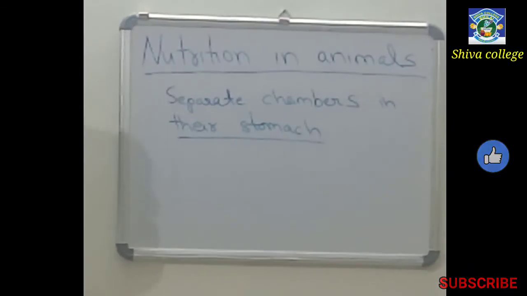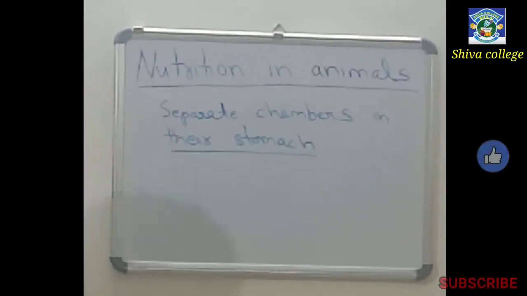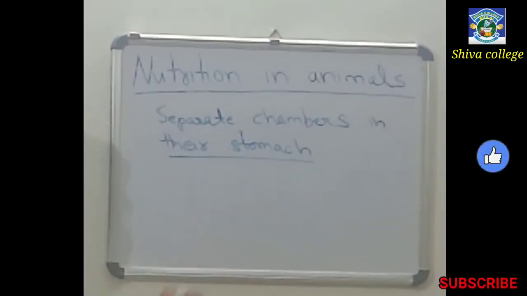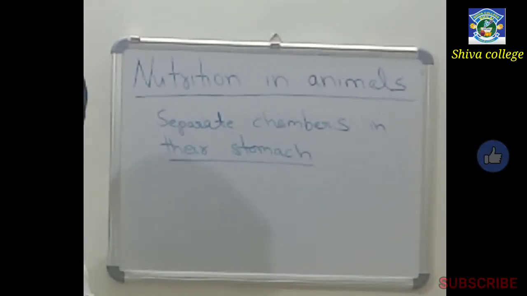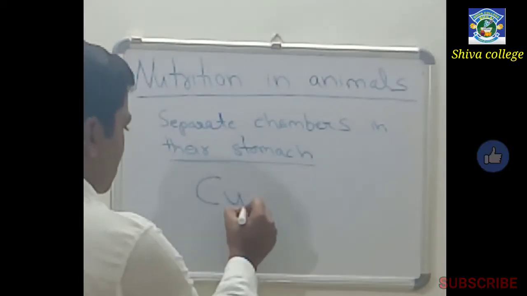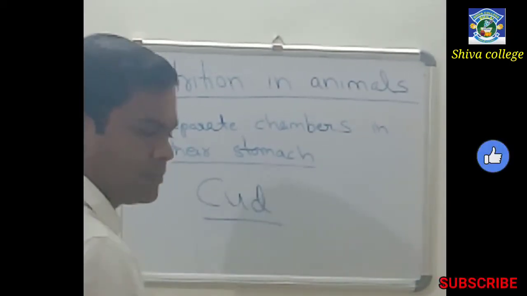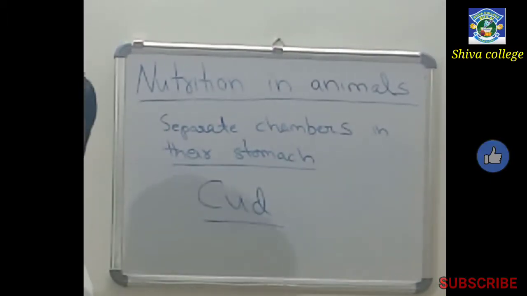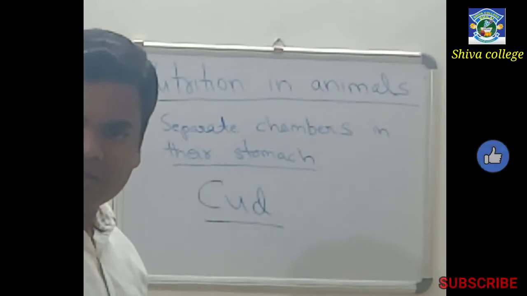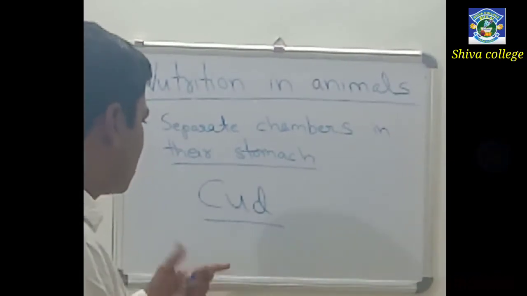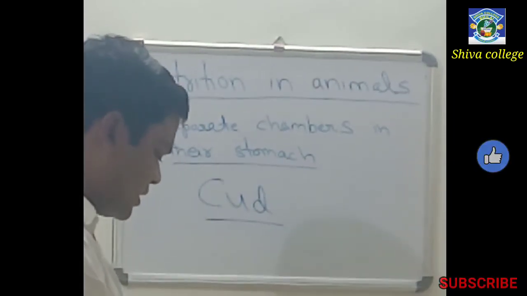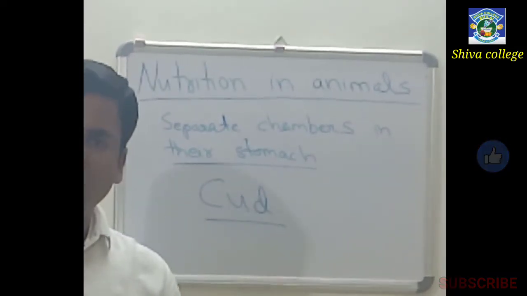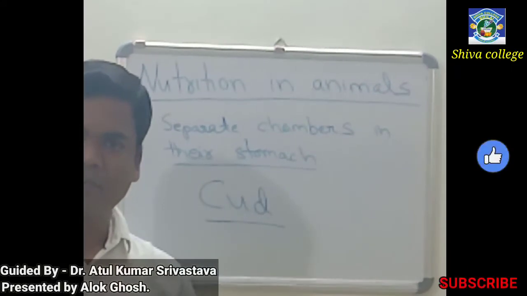These separate chambers receive partially digested food, which is called cud. This cud is the partially digested food which gets stored in the different chambers of the stomach. Okay. So this cud after some time comes back to the mouth of that animal.